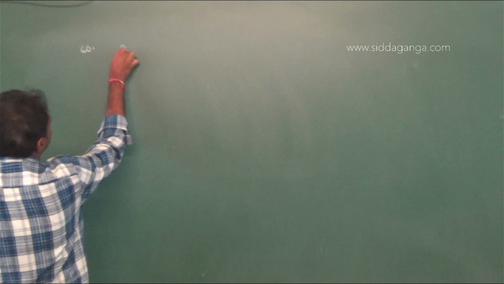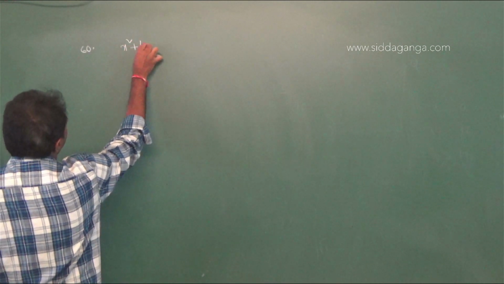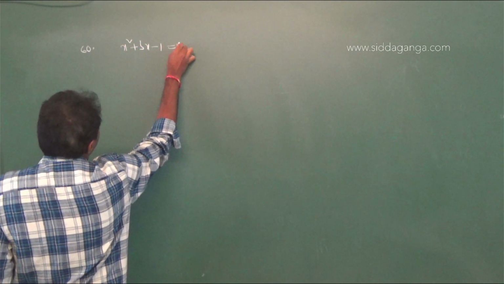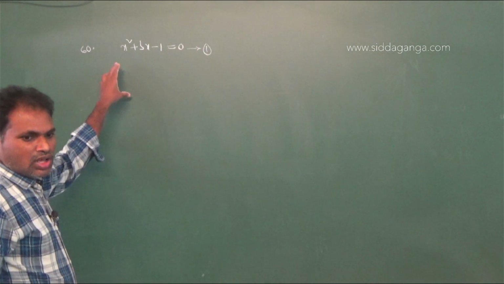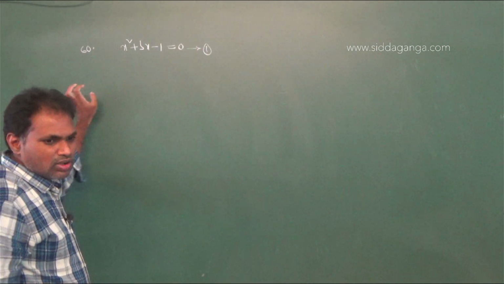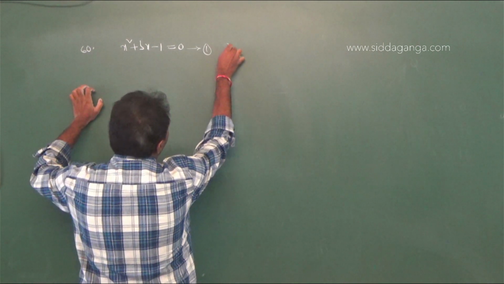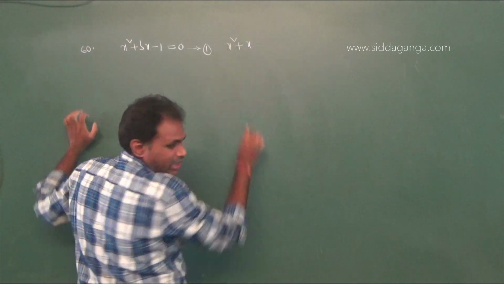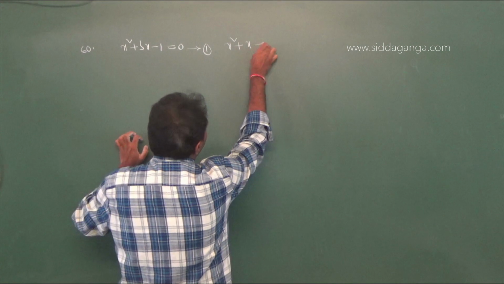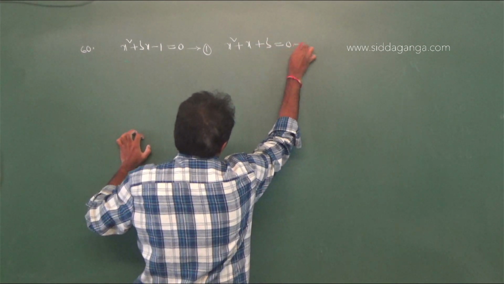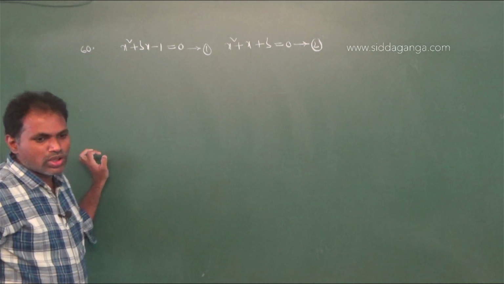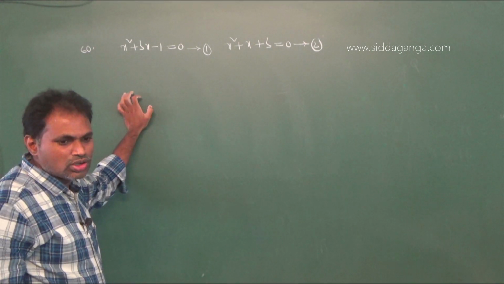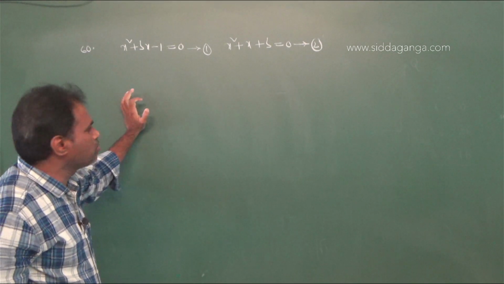Those are x square plus bx minus 1 equal to 0, this is equation number 1, and the second equation x square plus x plus b equal to 0. These two equations have a common root different from minus 1, then mod b.